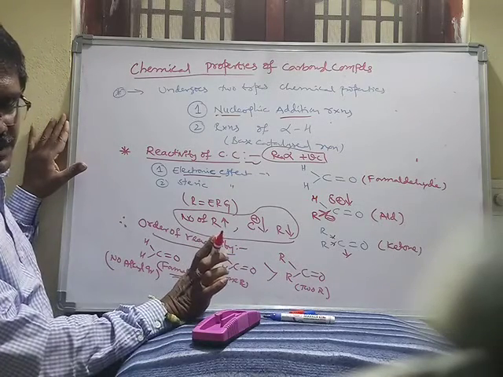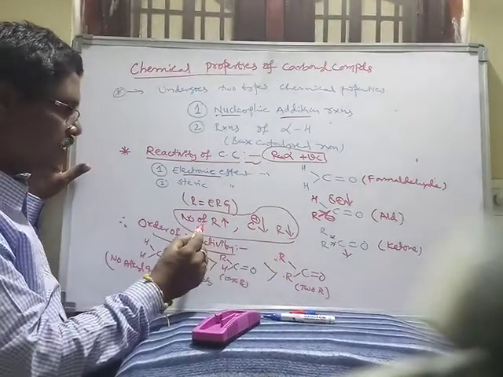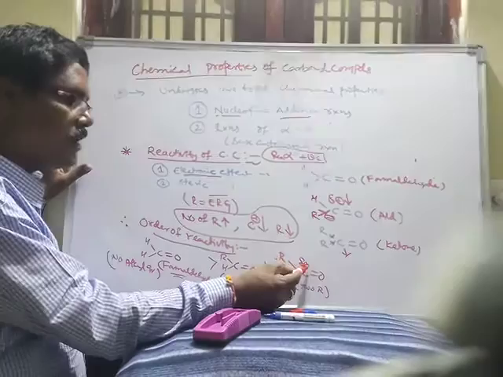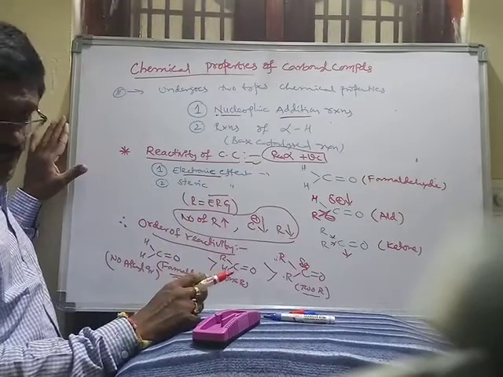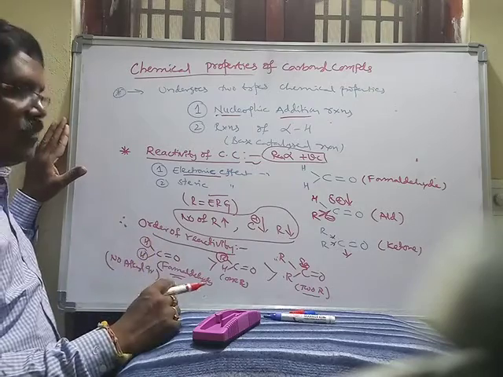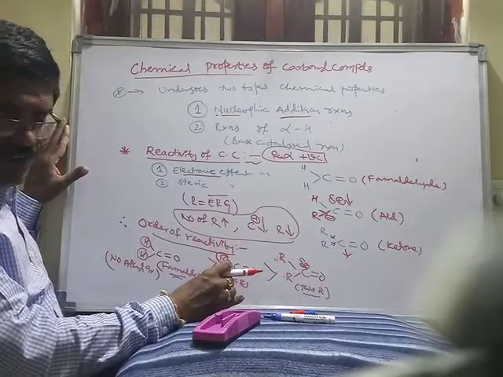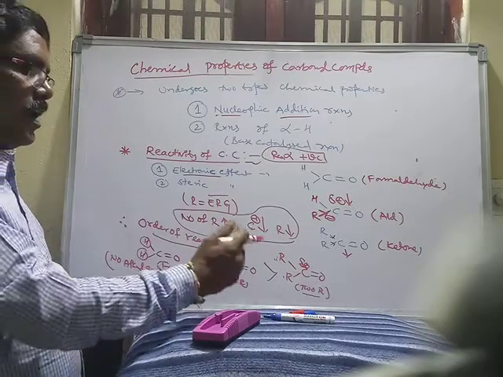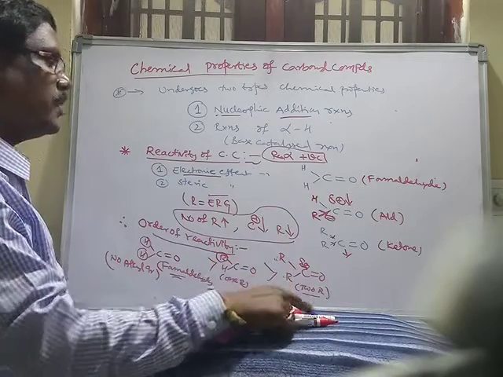If asked to explain in a question, say that ketones contain 2 alkyl groups. The alkyl group is an electron releasing group. That's why the positive charge on the carbonyl carbon decreases and reactivity decreases. This is according to the electronic effect. In aldehydes only one alkyl group is present, but there is no alkyl group in formaldehyde. That's why formaldehyde is the most reactive. After that come the remaining aldehydes, and ketones are the least reactive. This is the explanation based on electronic effect.